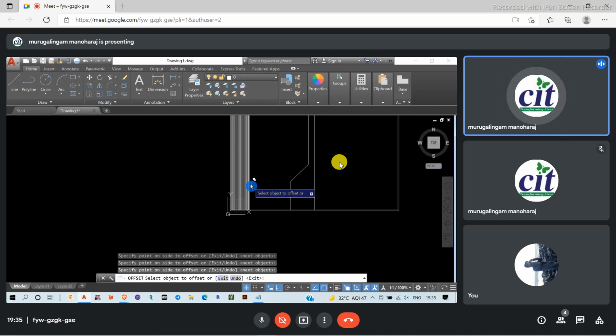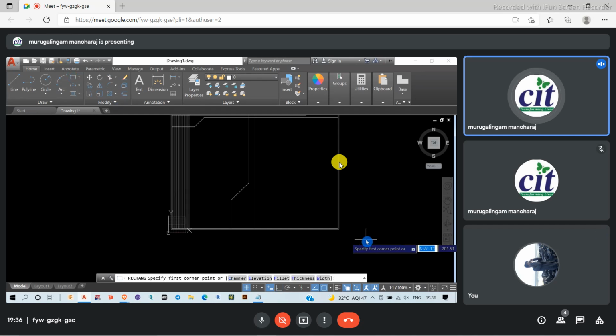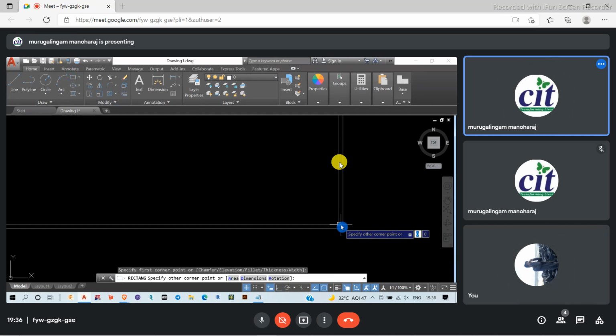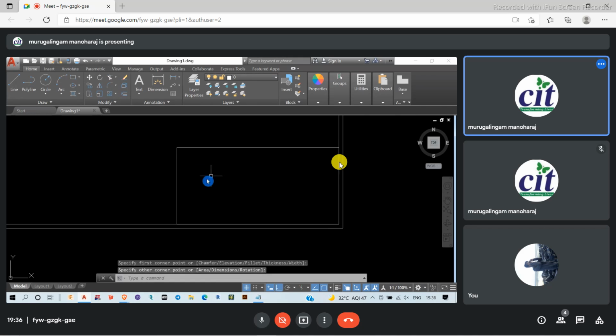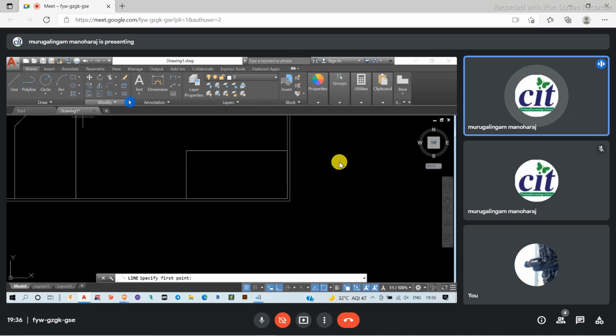Apart from that, at the top of the slab there will be torsion. So at that place, I have to provide a torsional reinforcement here. I have to provide a torsional reinforcement here. So torsional reinforcement will be provided the same way as edge reinforcement.